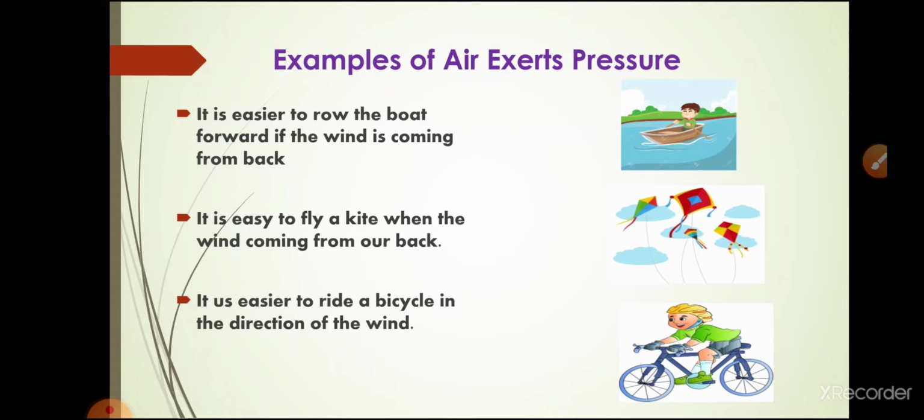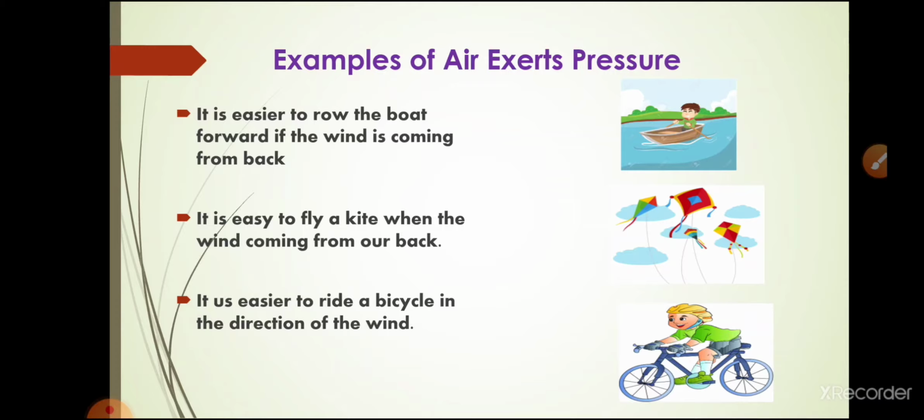It is easier to row the boat forward if the wind is coming from the back, and it is easy to fly a kite when the wind is coming from our back. So students, in the first case, while rowing a boat in the lake, you will find it is easy to row the boat in a forward direction if the wind is coming from behind us. The blowing wind exerts pressure on the boat in the direction of its motion, which helps the boat to move forward, right? And it becomes much more difficult to row a boat against the direction of the blowing wind. Now why is it difficult?